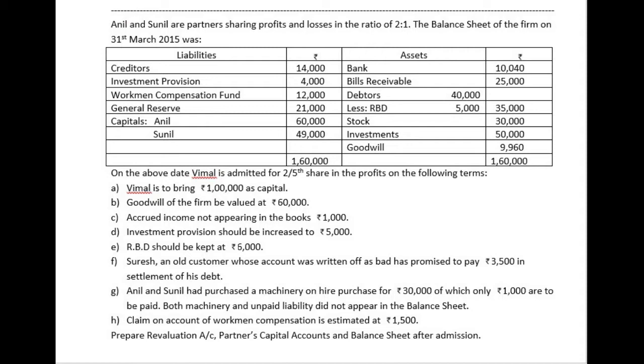This is taken from the question paper 2013 from Mangalore University. Anil and Sunil are partners sharing profits and losses in the ratio of 2:1. So, this is our old profit sharing ratio. They have given you the balance sheet. Now, Vimal will join the firm. He is a new partner for 2/5 share in the profits. Then there are certain conditions, and the assets and liabilities are also revalued. So they have given you some information, and they have asked you to prepare the revaluation account, partners capital accounts, and balance sheet.